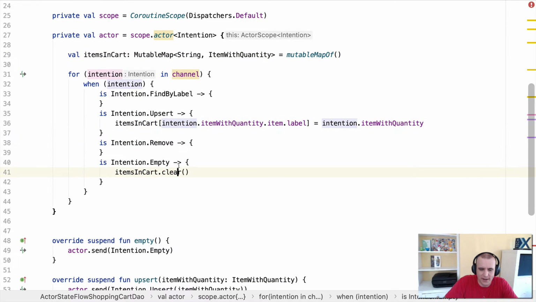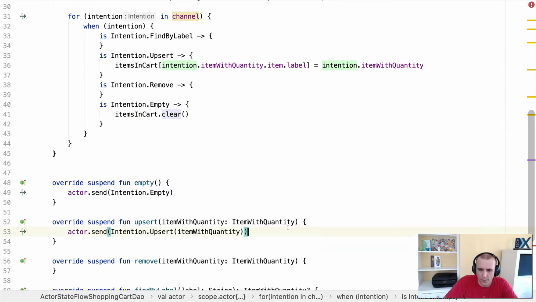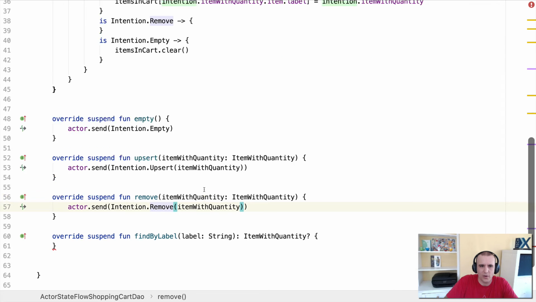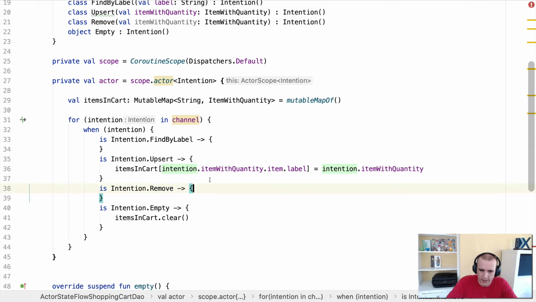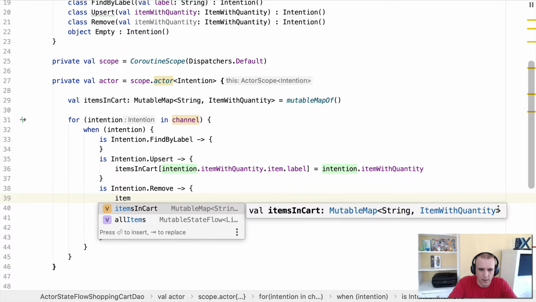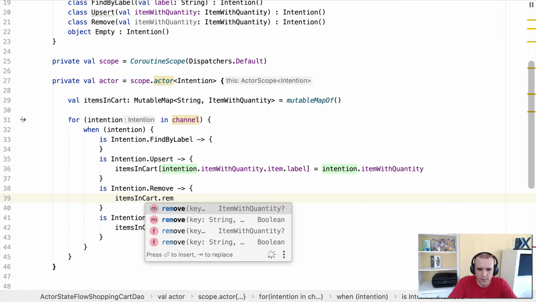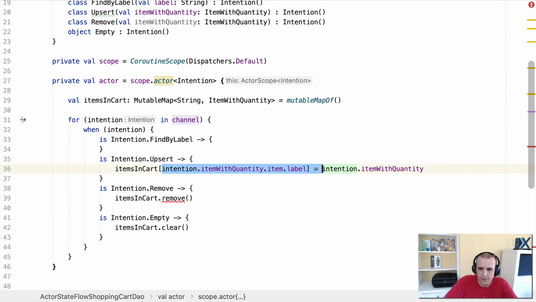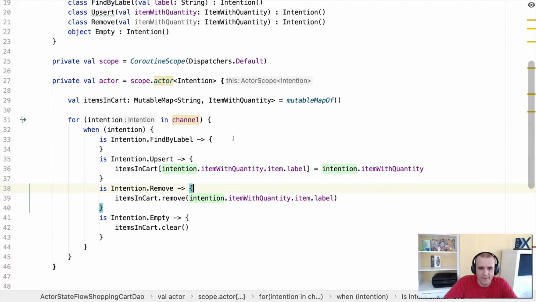We're modifying the empty down here with a clear. Let's go ahead and do a remove. I'm going to do a copy and paste because it's pretty similar. The difference here is going to be remove. This time you're sending the actor, I want to remove it. So we're going to say items in cart dot remove, and then we send in the key, which is that same really long key. All right, and then the last one is find by label.